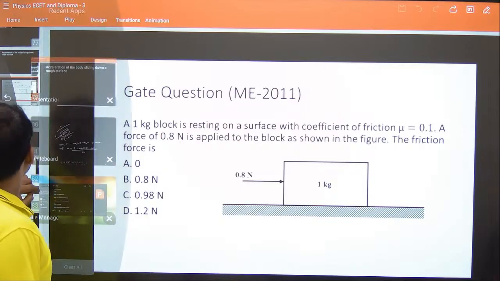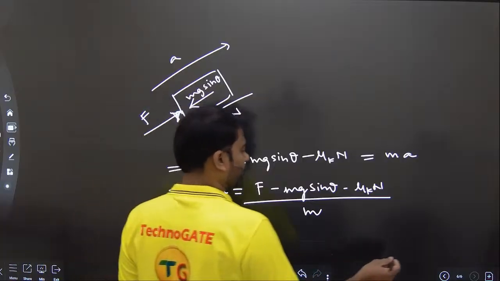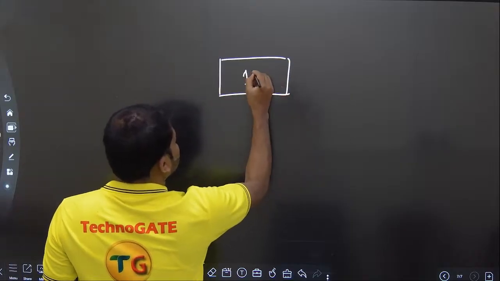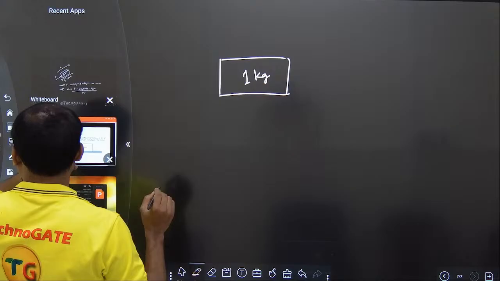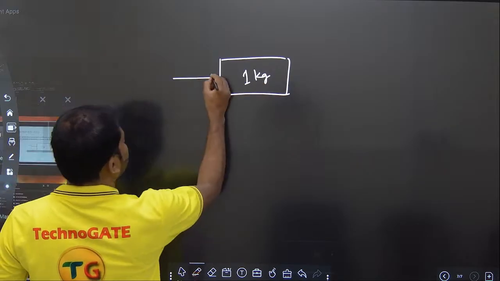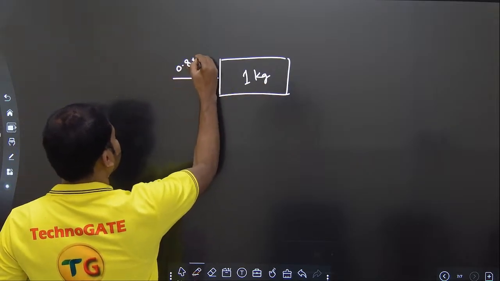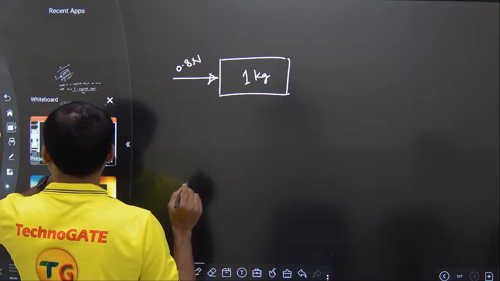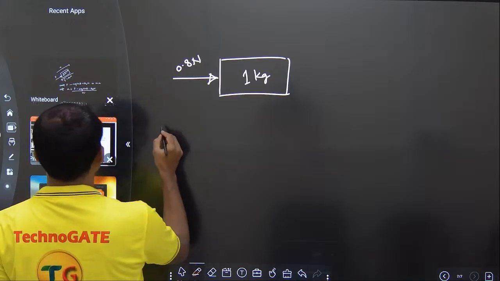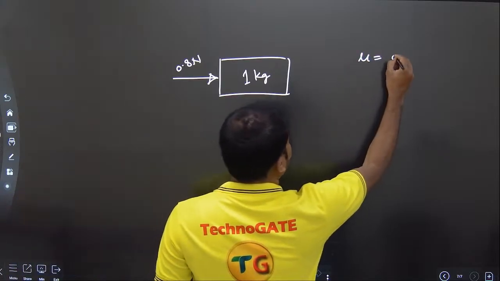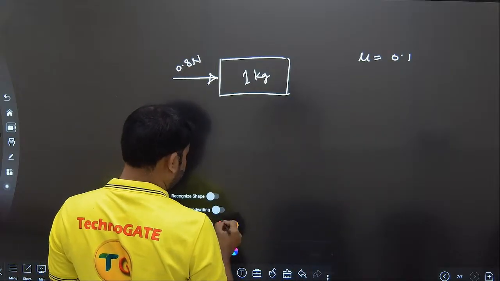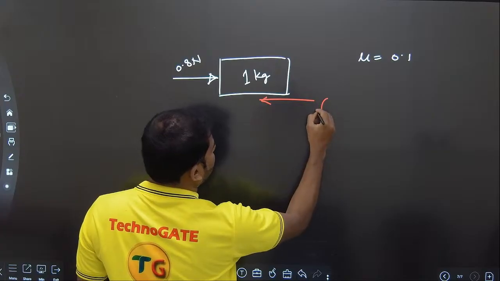So if you see the free body diagram for this, it is given here. The block is like this. We have this 1 kg mass, and it is experiencing a force of 0.8 Newton. The friction coefficient mu is equal to 0.1. So see here, if it is going like this, it will experience a friction force in the backward direction.